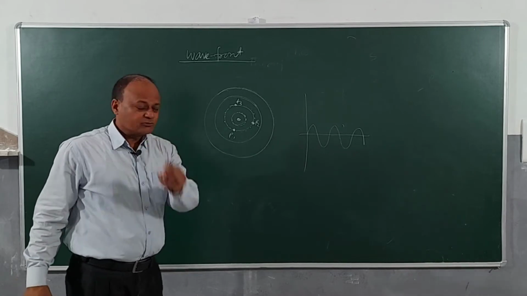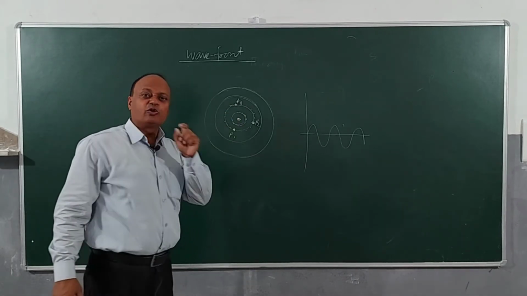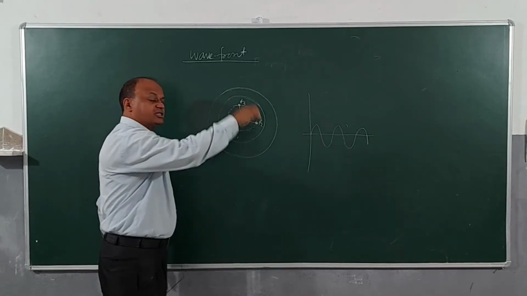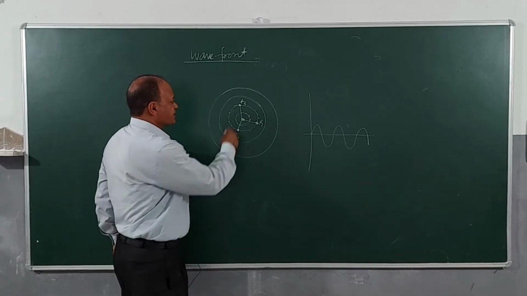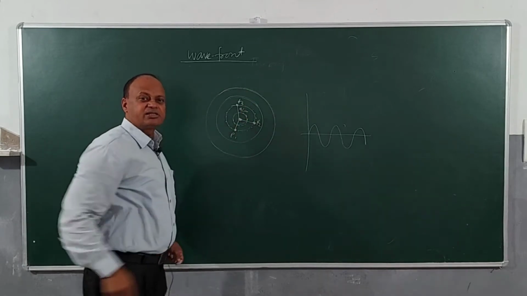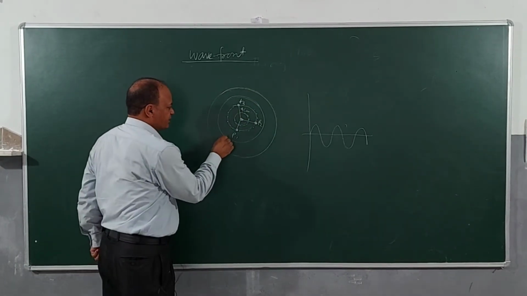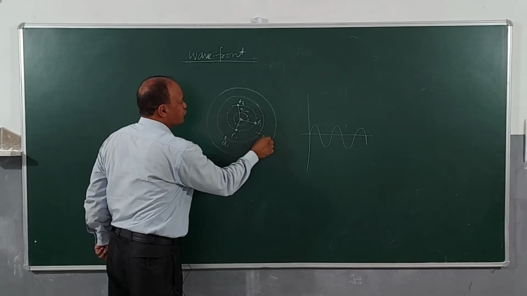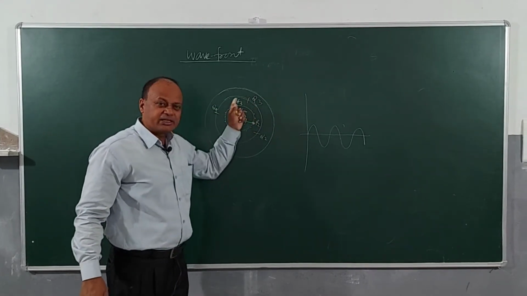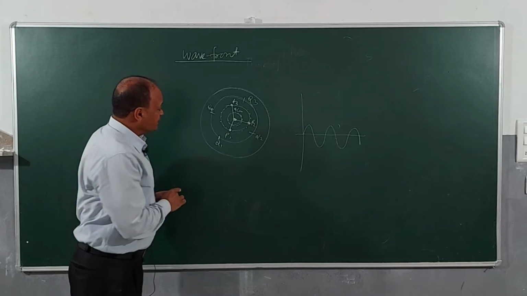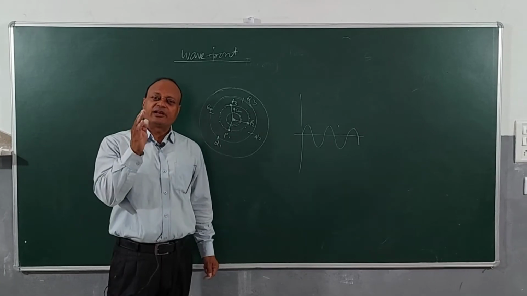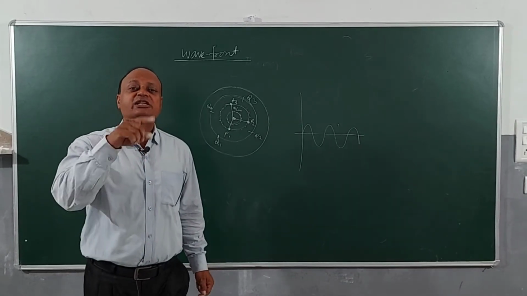P3. You will find that these points P1, P2 and P3 are located exactly at the same distance from the source. They are located exactly at the same distance from the source. Let us say this distance is 4 centimeter. Then I can take a radius of 4 centimeter and draw one circle. Right? Similarly, I can take 4 points here, Q1, Q2, Q3 and Q4. You will find that all these 4 particles are again located at exactly the same distance. So this set of particles which are in the same vibration phase is called a wave front. Clear? So what is a wave front, children? Wave front is the locus of particles which are in the same phase.